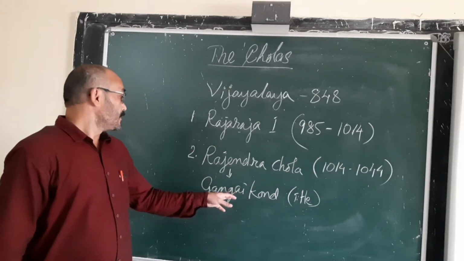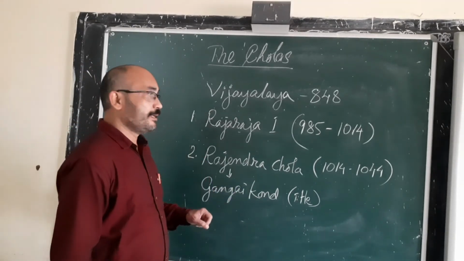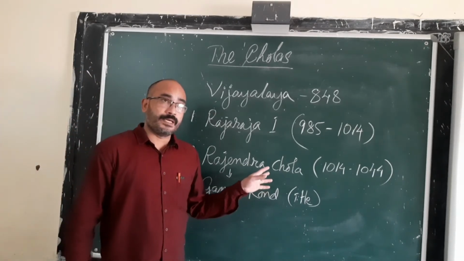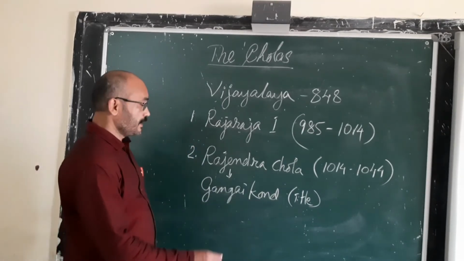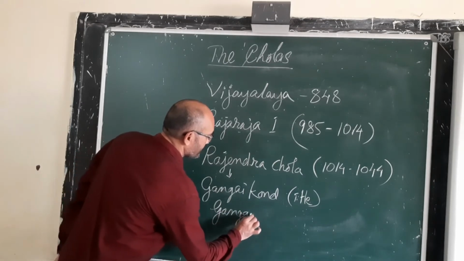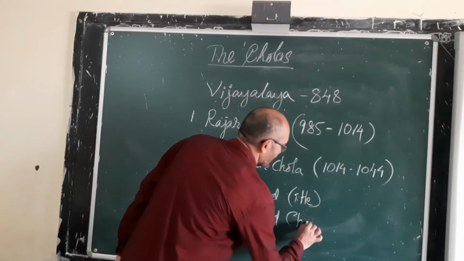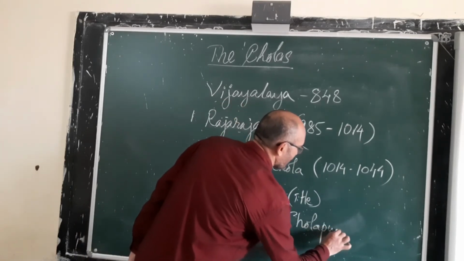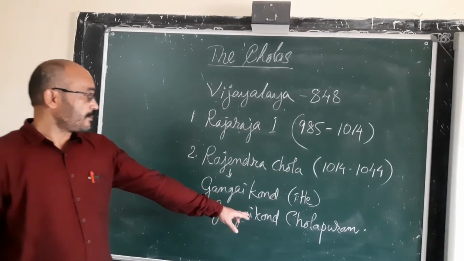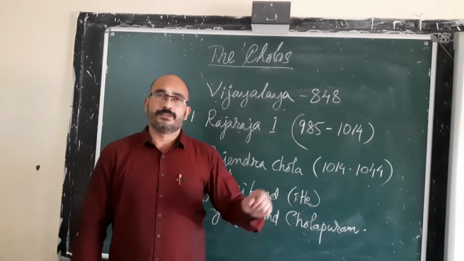He established a new city in memory of his achievement in the northern part of India, called Gangaikonda Cholapuram. Later, Gangaikonda Cholapuram was made the capital of the Chola Empire.